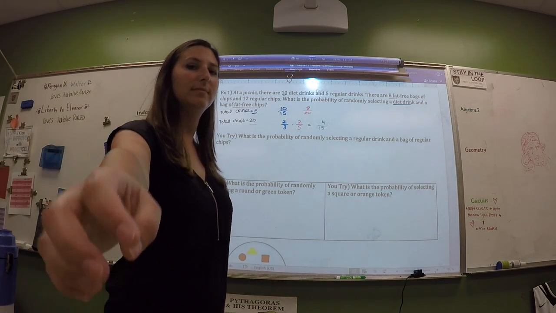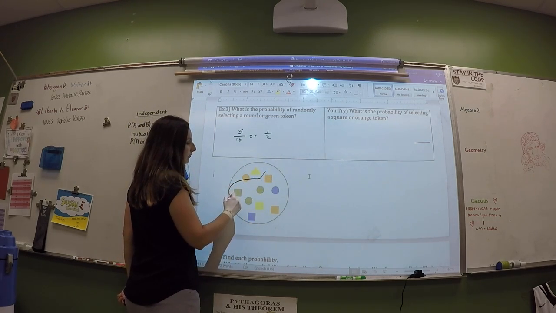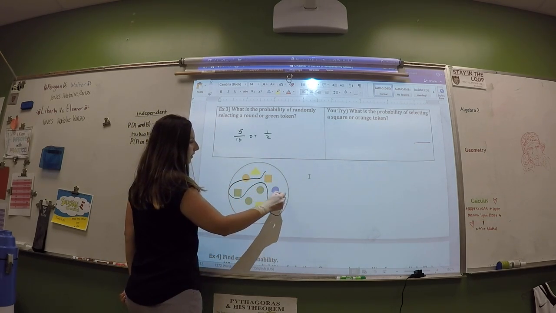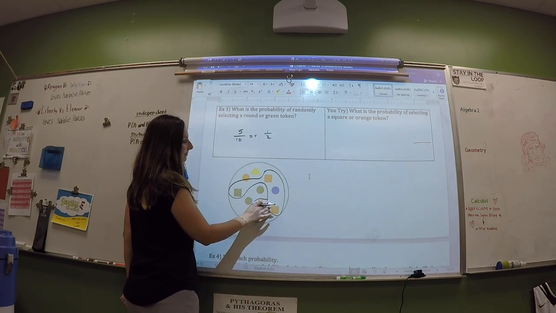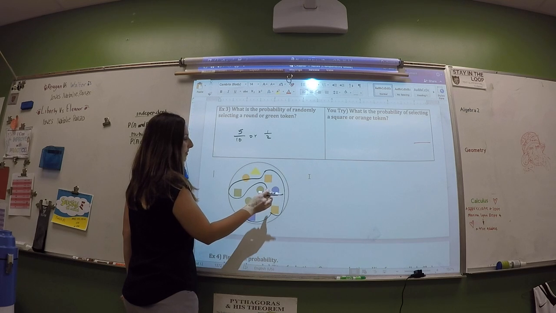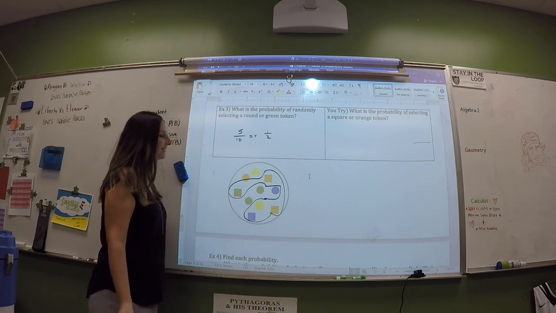But those are cookies. Probability of selecting a square or orange. So would you like to hoop it up? You missed a lot. Square, and you also have a circle in there. Get it out of here. You're overlapping.